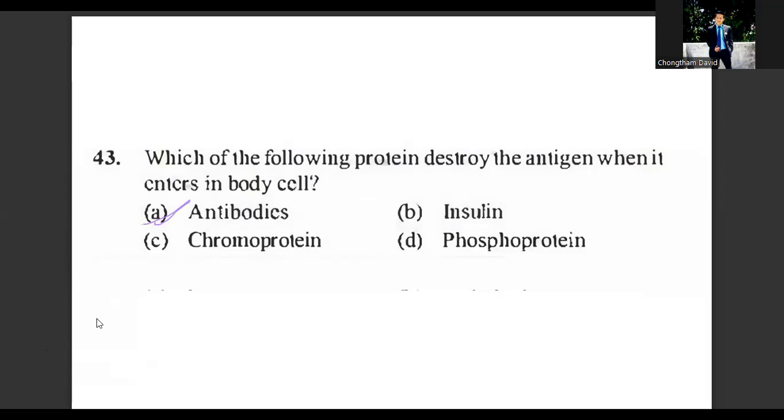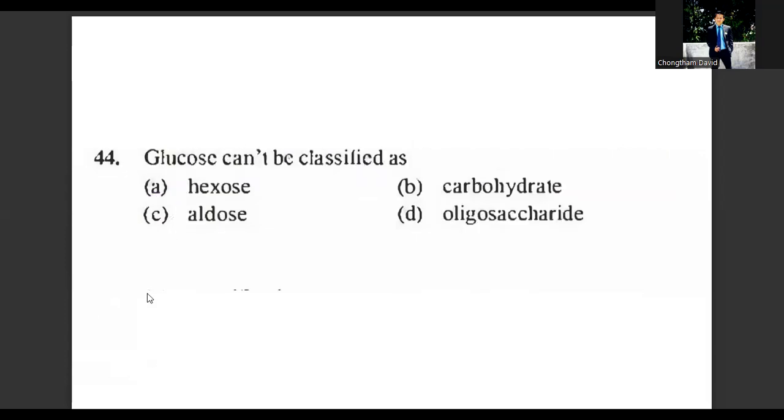Question number 44. Glucose can be classified as carbohydrate, hexose, aldose, oligosaccharide. It will be oligosaccharide that is not correct, because glucose is an aldohexose. Glucose is a monosaccharide. That is, it cannot be hydrolyzed further. But oligosaccharides on hydrolysis give 2 to 10 molecules of monosaccharide units. So glucose cannot be an oligosaccharide. It is a monosaccharide.